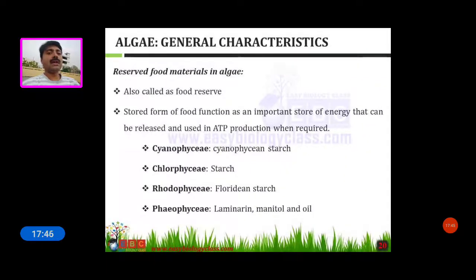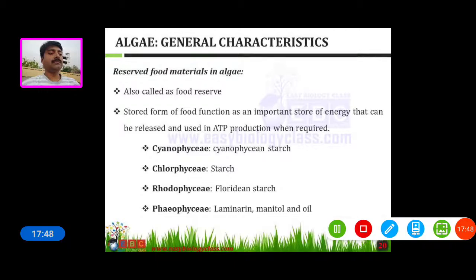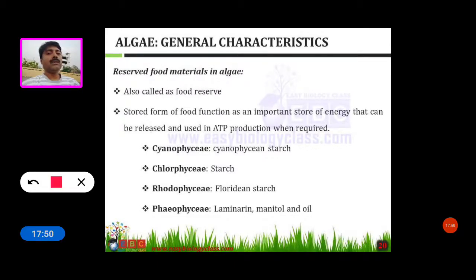Next, we see the reserve food material in algae, also called food reserve. Stored food functions as an important store of energy that can be released and used for ATP production when required. These are some important reserve food materials in different classes of algae.